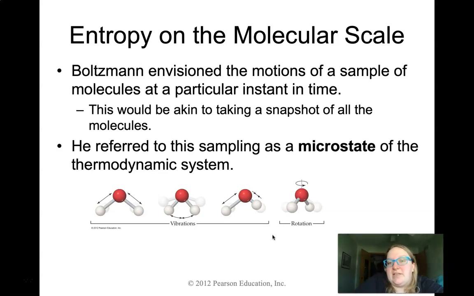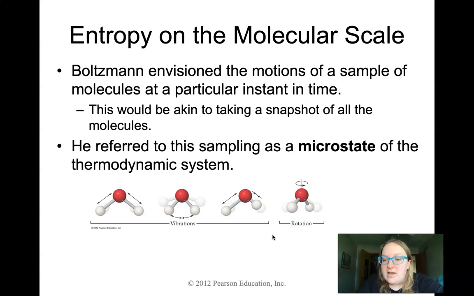So Boltzmann actually took these different types of motion, and he said that these different ones can actually happen at different instants in time. So if we were looking at a molecule at one instant in time, it may be performing one of these different types of motions at that point in time. And he said that if we did take a little picture of them at one instant, we would call it a microstate. And that microstate is just going to be a good snapshot of what might be happening at one point, right?